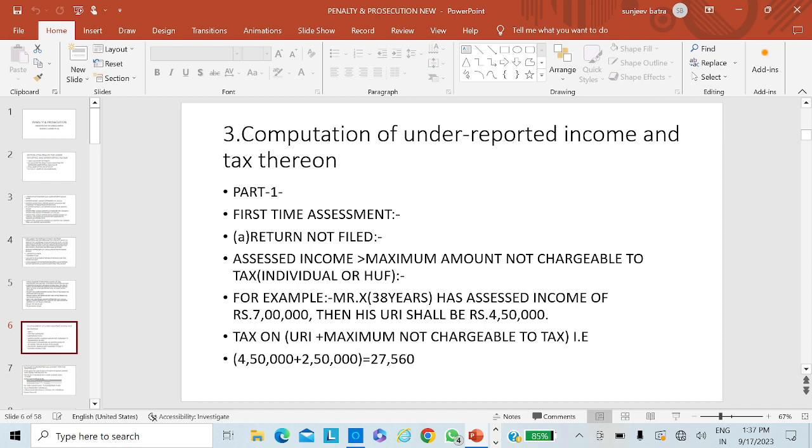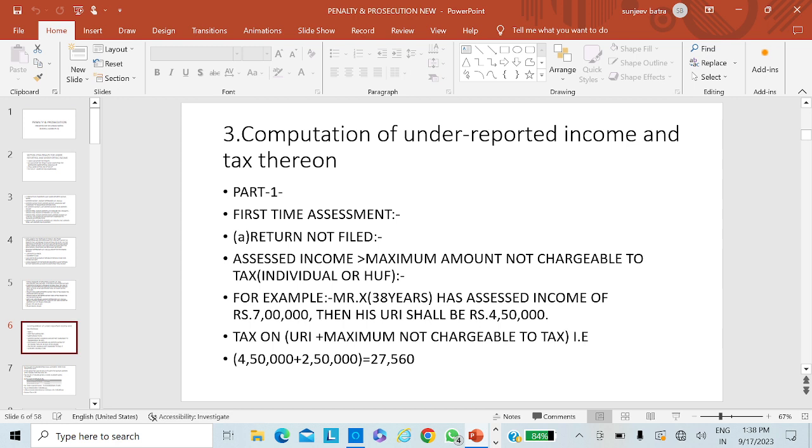C is the deemed income assessed under section 115JB or section 115JC. And what is D? D is income assessed under section 115JB or 115JC reduced by under-reporting of income.